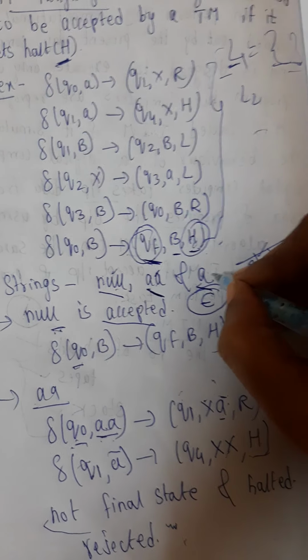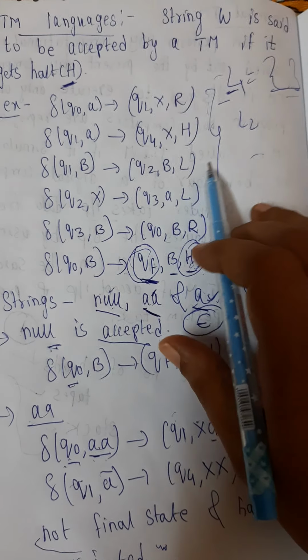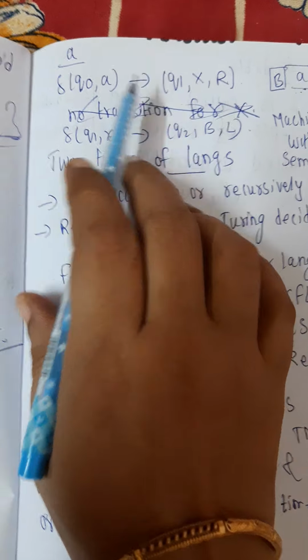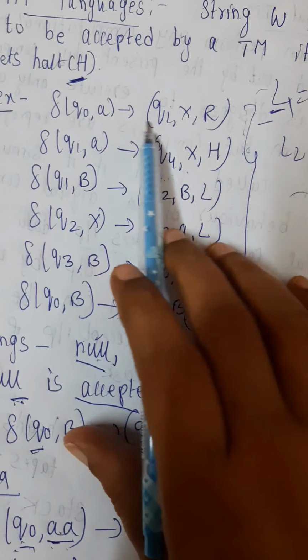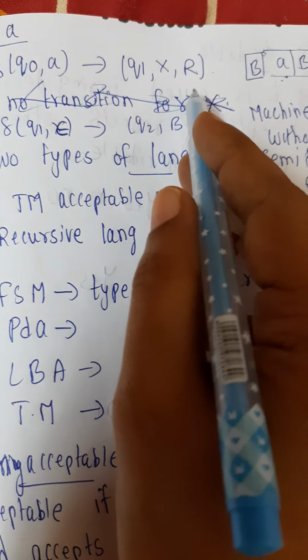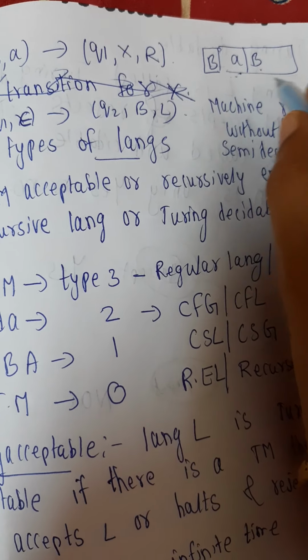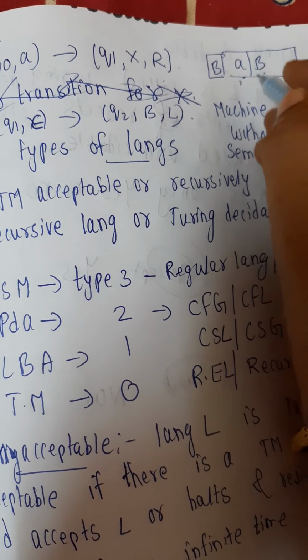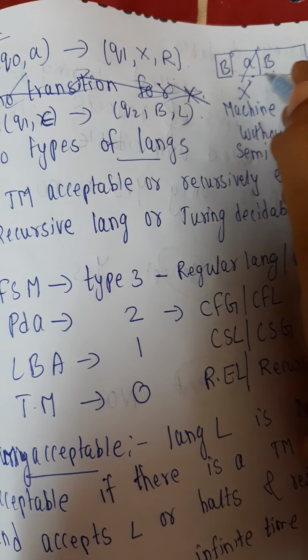The other one is A. Let us check it now. Q naught A goes to Q1, X, R. The A is changed to X and you move right.